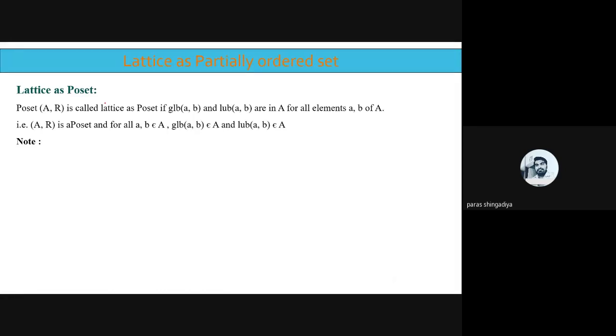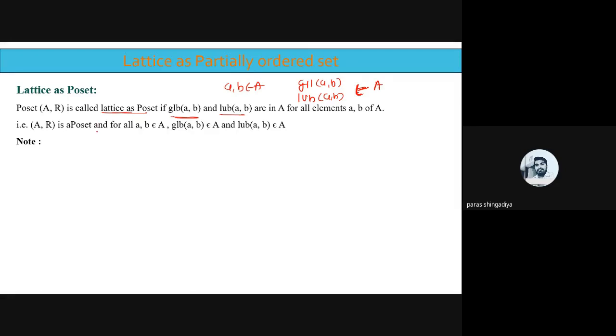A, R is called a poset means it satisfies the reflexive, antisymmetric and transitive conditions with the relation R. If the GLB of A, B, greatest lower bound, and the LUB of A, B, for any two elements of A, the answer of GLB of A, B and LUB of A, B, belongs to A again, then we can say that A, R is called a lattice as a poset.